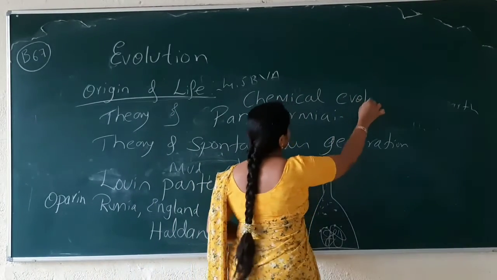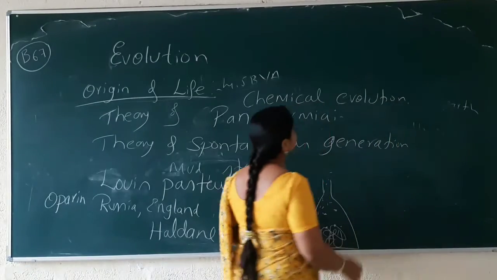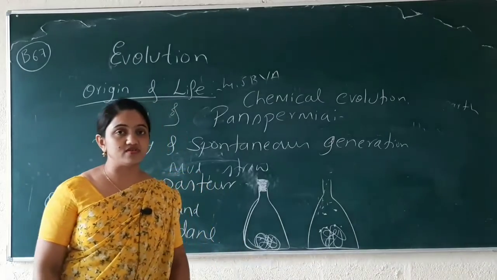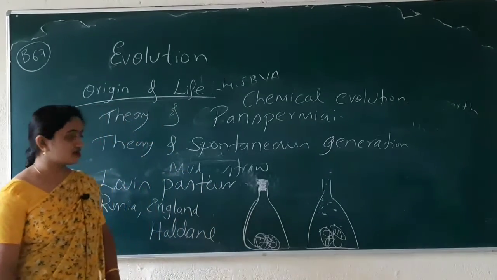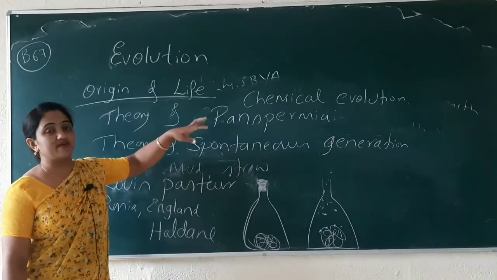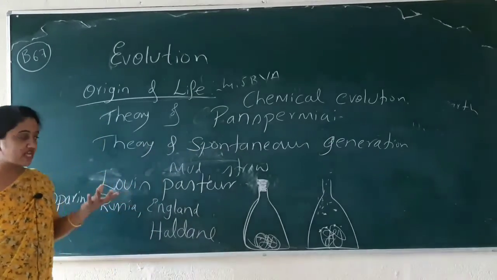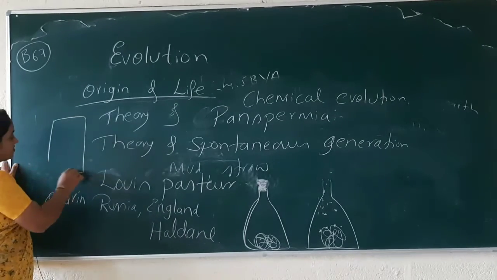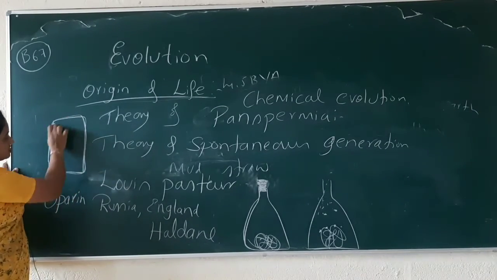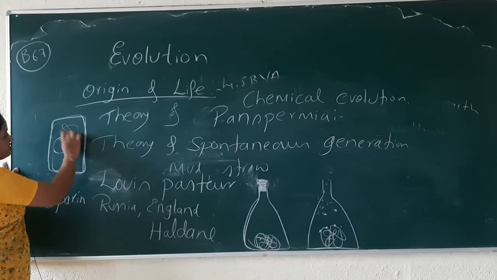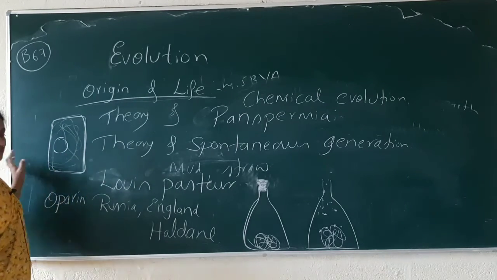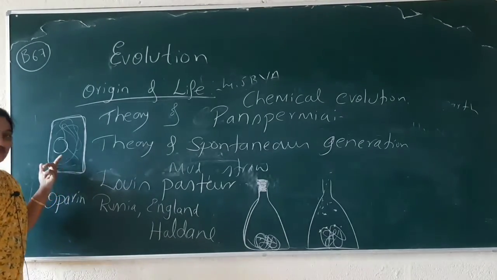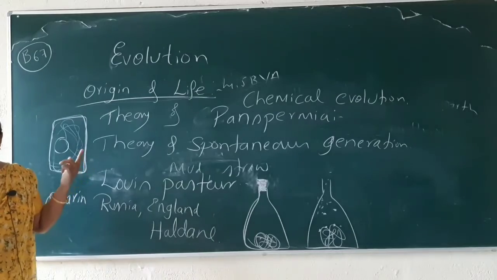Chemical evolution. In the chemical evolution theory, what has happened? How do they explain the origin of life? Consider this is the cell: the nucleus, a number of organelles, cytoplasm and vacuoles will be present, if we take the example of a plant cell.